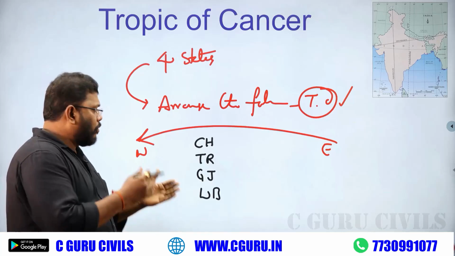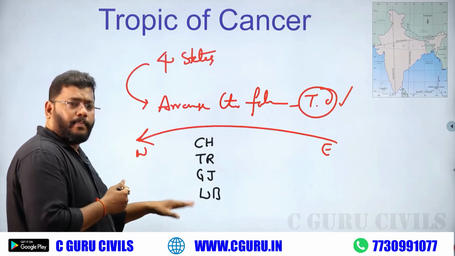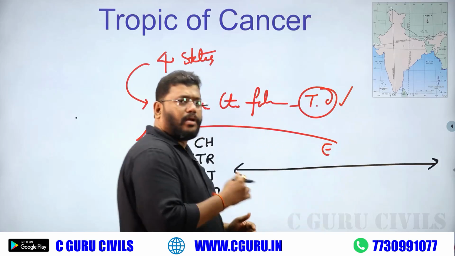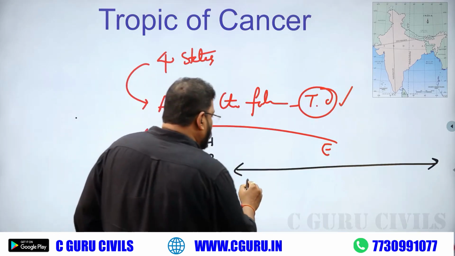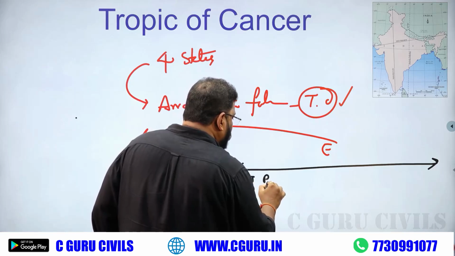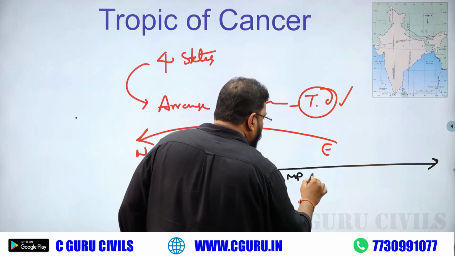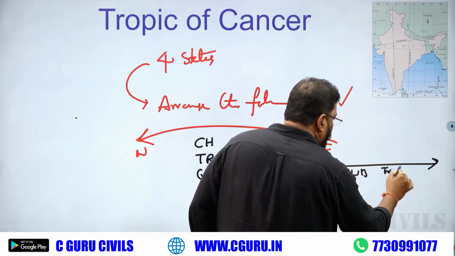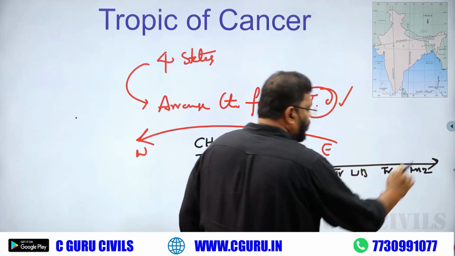If you want to arrange the 4, first of all, please write the total 8 states: Gujarat, Rajasthan, Madhya Pradesh, Chhattisgarh, Jharkhand, West Bengal, Tripura, Mizoram.